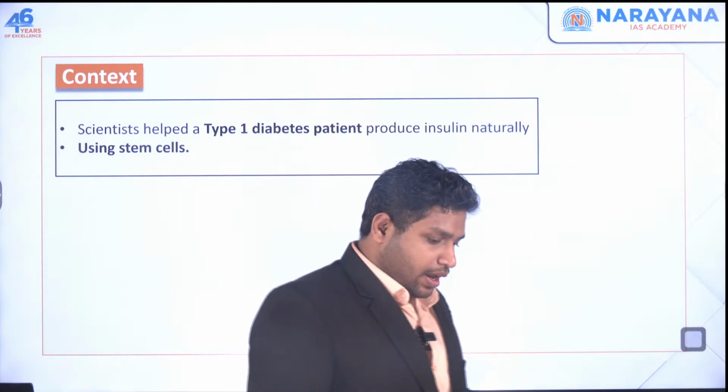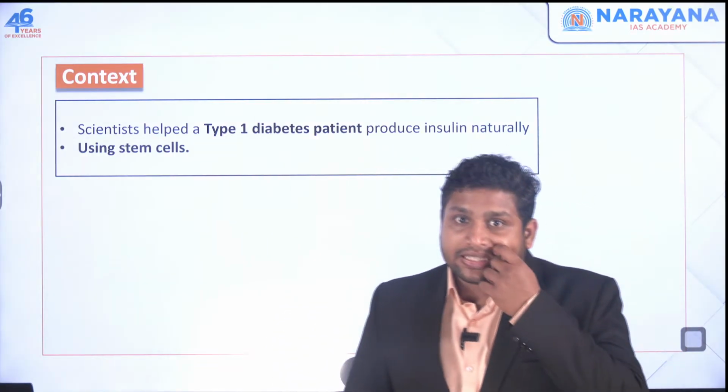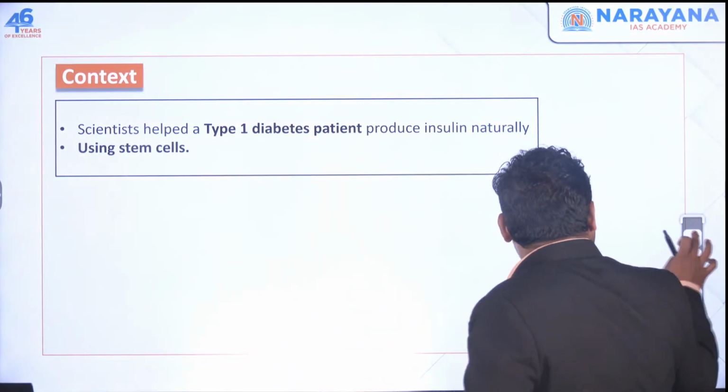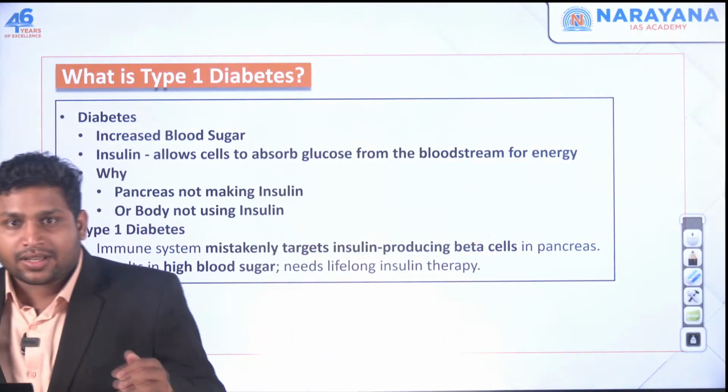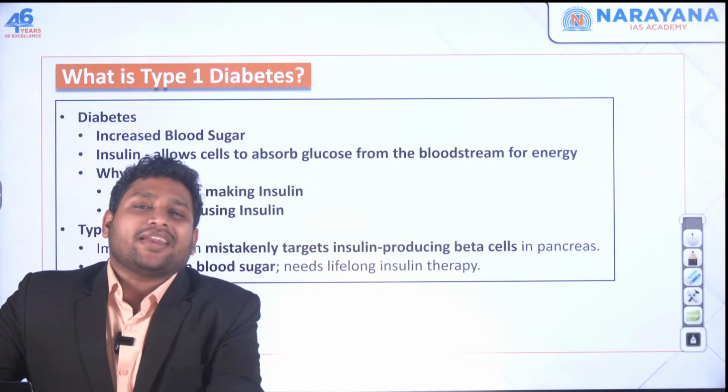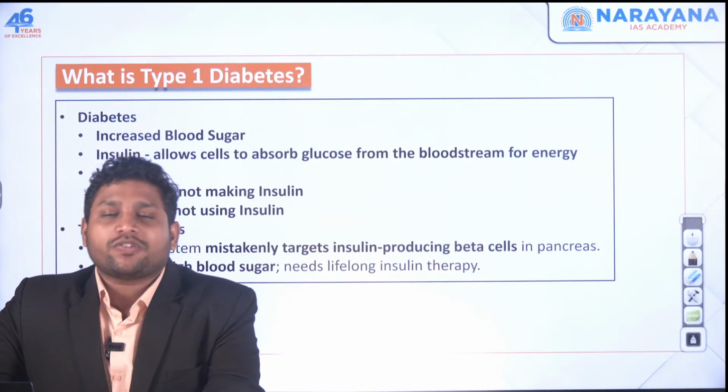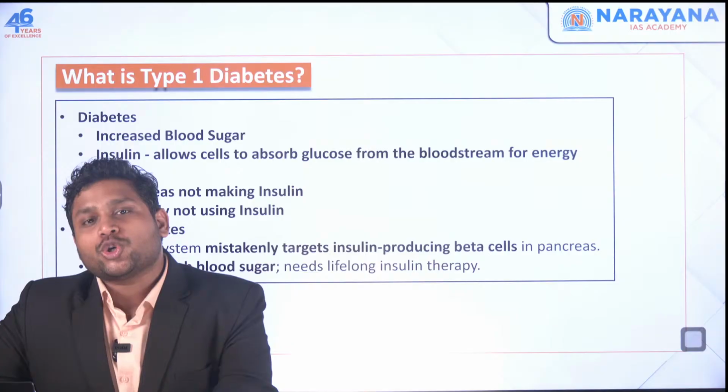Now, when we say someone is suffering from diabetes, we say that the sugar in their blood has increased. What is this sugar? Whatever food we are taking, that is your sugar.